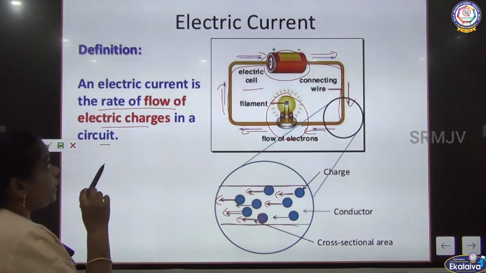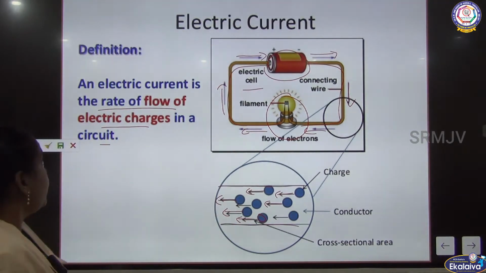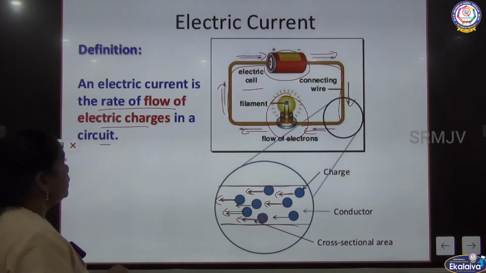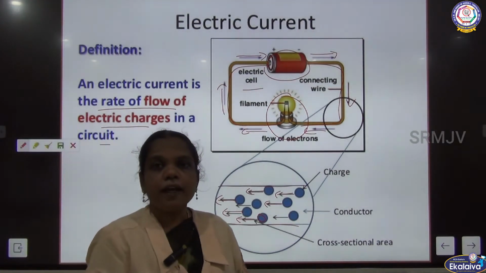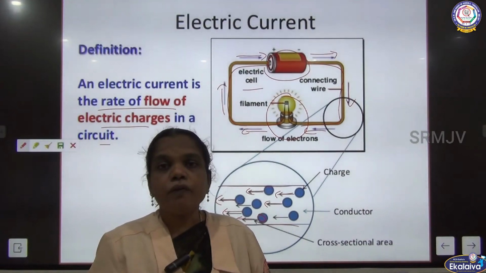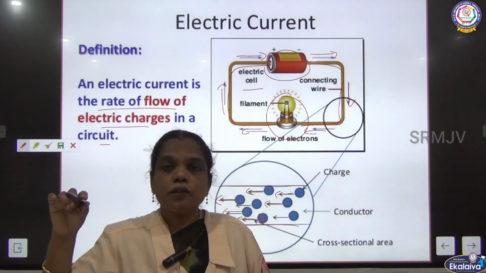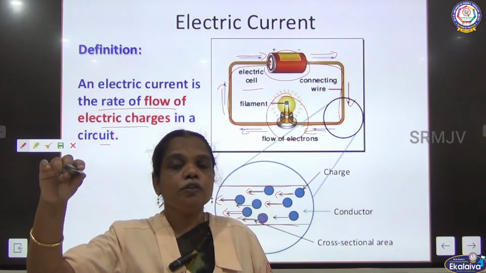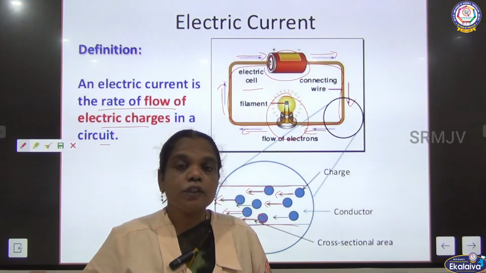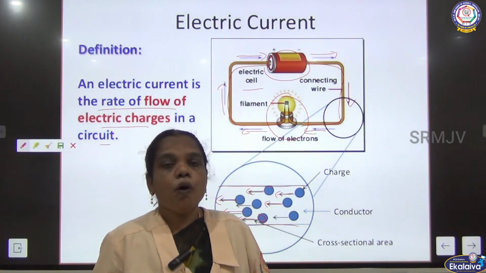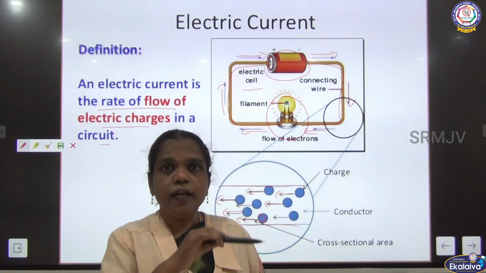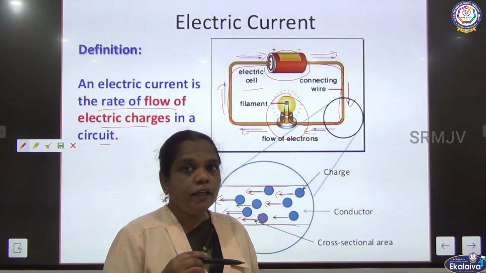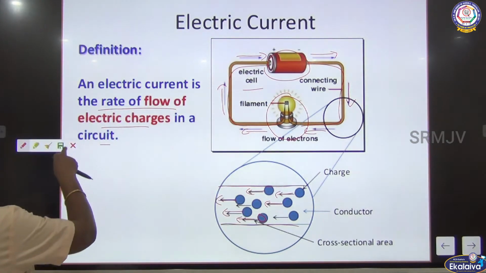The definition of electric current is that an electric current is the rate of flow of electric charges in a circuit. This works in the form of a circuit because one end is connected from the source, through the devices, and the other end is connected back to the source. So the charge flows in one direction, connecting the appliances one by one.